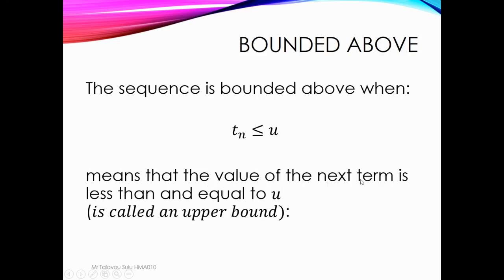It means that the value of the next term is less than or equal to the upper bound. So this value: the terms in the sequence cannot be greater than it. They are all less than this value. So this means bounded above. In terms of limit, there is a value that this sequence cannot exceed.